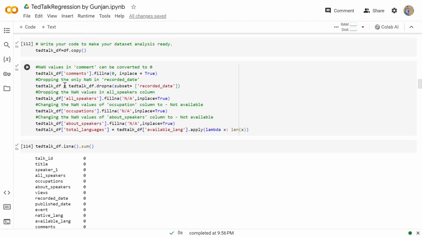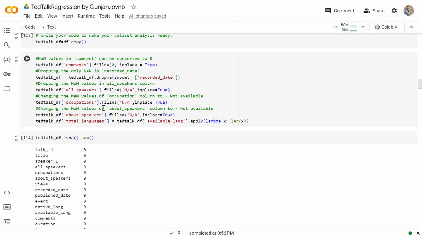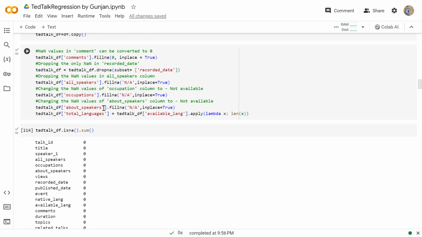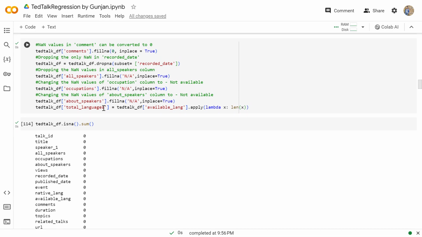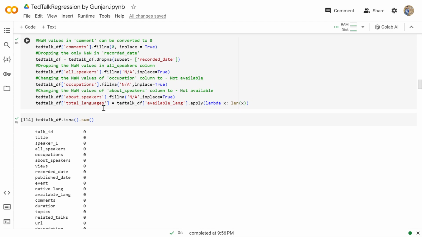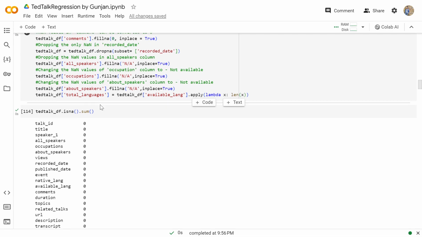Then we'll fill the null values in the comments column with 0, and then we'll drop only the NaN values in the recorded date. Then dropping the NaN values in the all speakers column. Then changing the null values of the occupation column to NA, and then changing the null values of about speakers to NA.